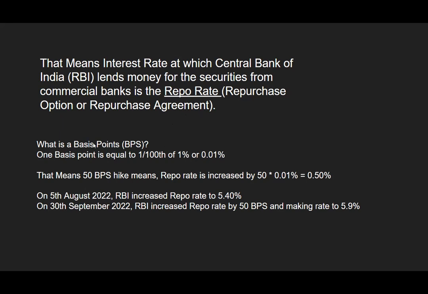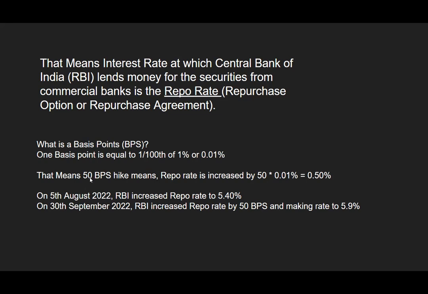What is a basis point here? In simple terms, it is just financial terminology, which says that 1 basis point is equal to 1/100th of 1%, or simply we can consider it as 0.01%.